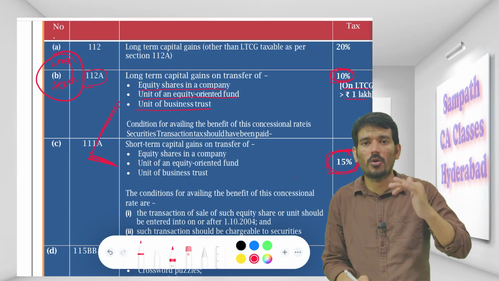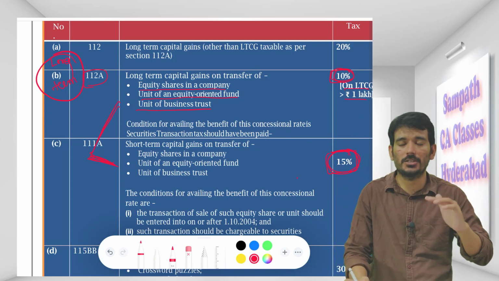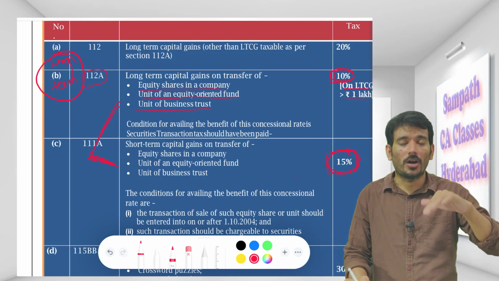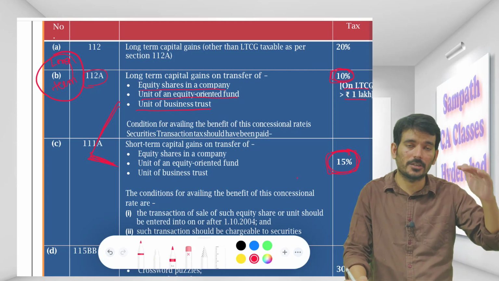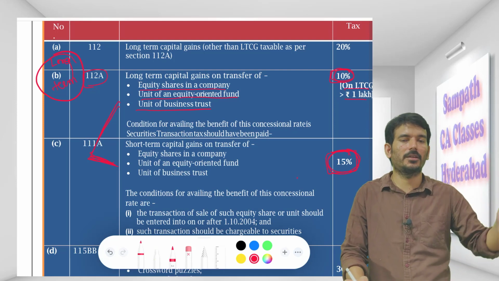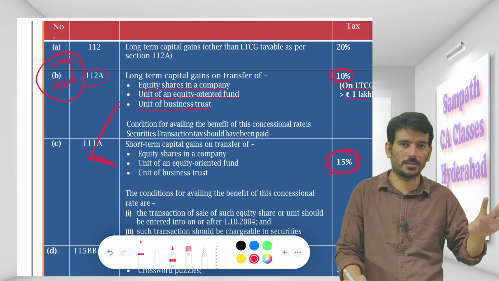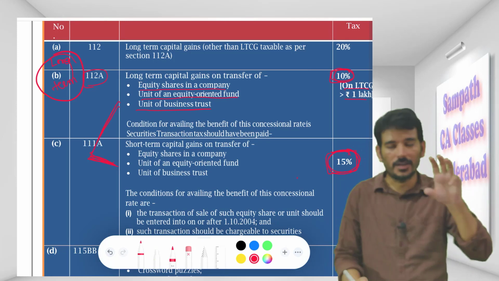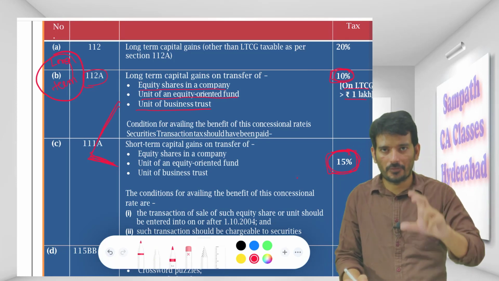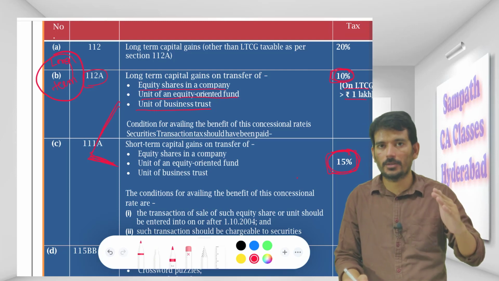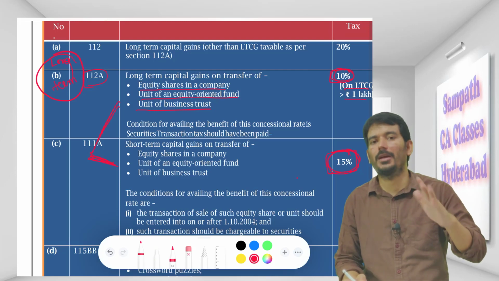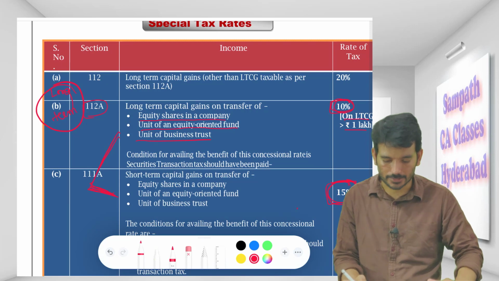So indirectly government is encouraging you to trade shares, but not so frequently. You should be holding at least for 1 year so that it doesn't impact the everyday trading and all our economic policies. Trading in shares, short term 15% flat. Long term up to 1 lakh there is no tax. Beyond 1 lakh there is 10% tax.